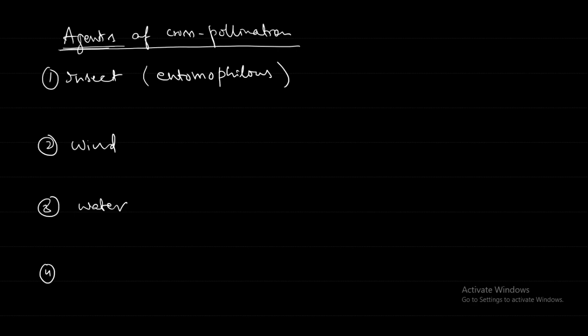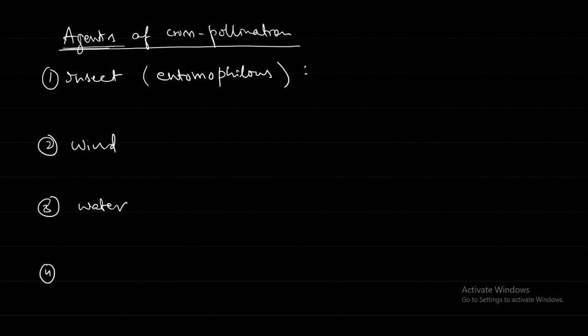So generally when you see these kinds of characters, large bright flowers with sweet nectar and scent, sticky pollen, sticky stigma, and the flowers generally present in clusters, then we can expect that this flower may be an entomophilous flower. It is going to be pollinated by an insect. That is why it is investing so much energy to make this kind of showy flower. An example is dahlia. Dahlia, you see, generally will also be very colorful. So this is insect pollination.